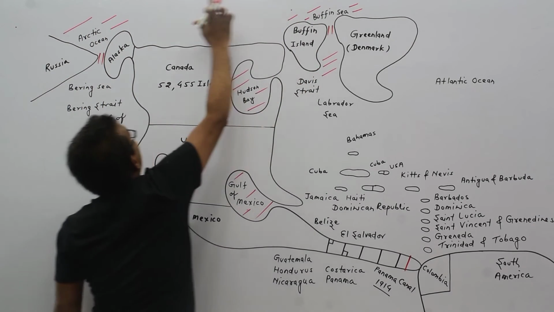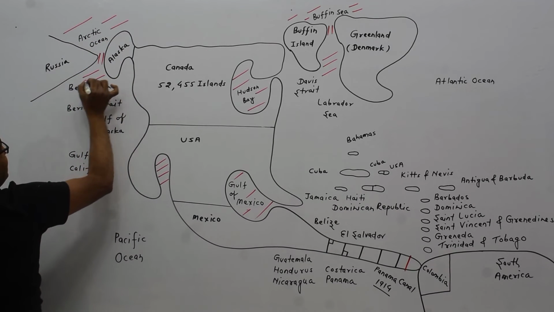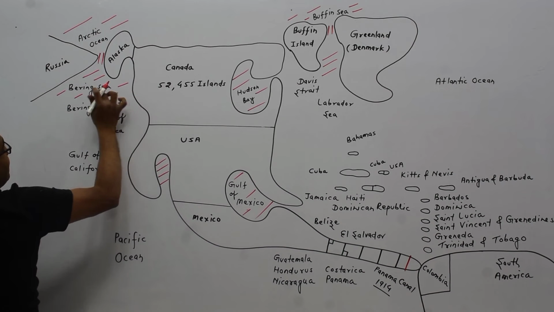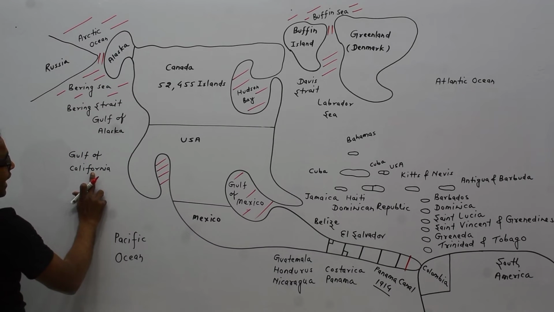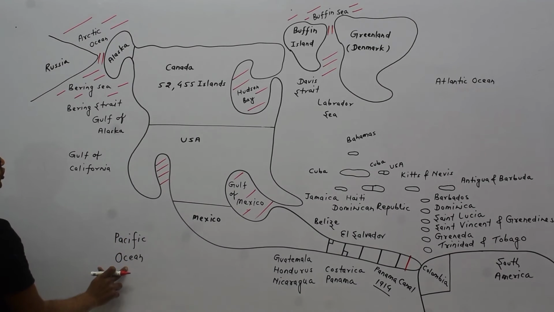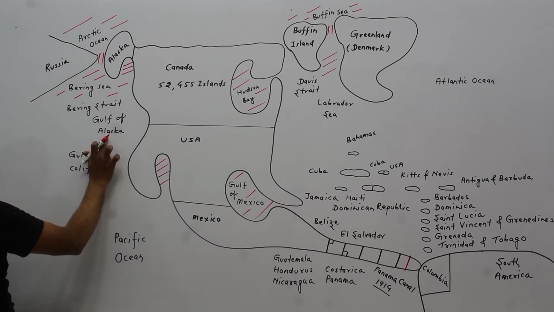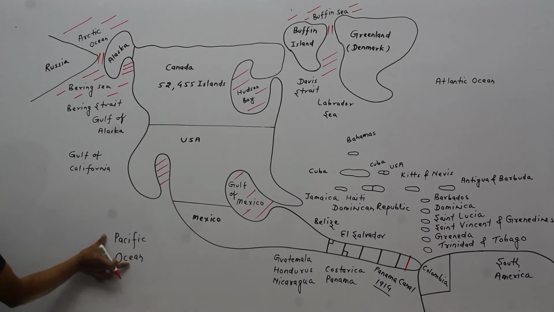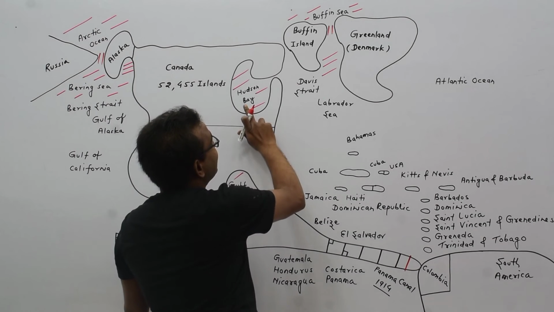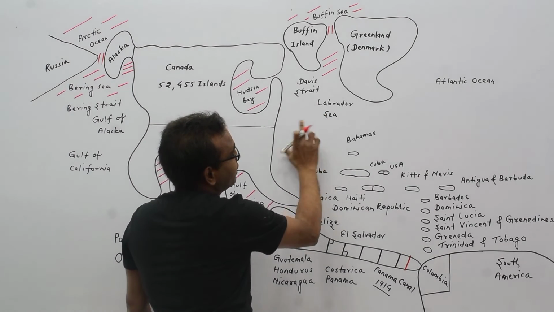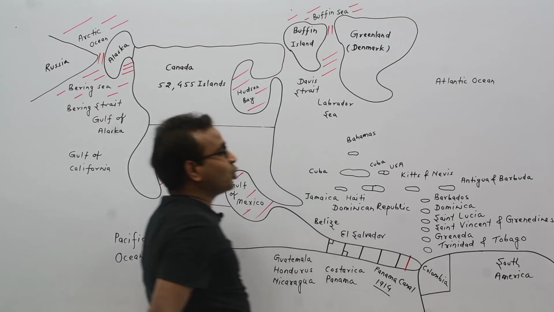Baffin Sea is also part of Atlantic Ocean, and this is Bering Sea. Bering Sea is a part of Pacific Ocean. Gulf of California is also part of Pacific Ocean, and this is Gulf of Alaska, also part of Pacific Ocean. Gulf of Mexico, Hudson Bay, Labrador Sea, these whole seas are part of Atlantic Ocean.